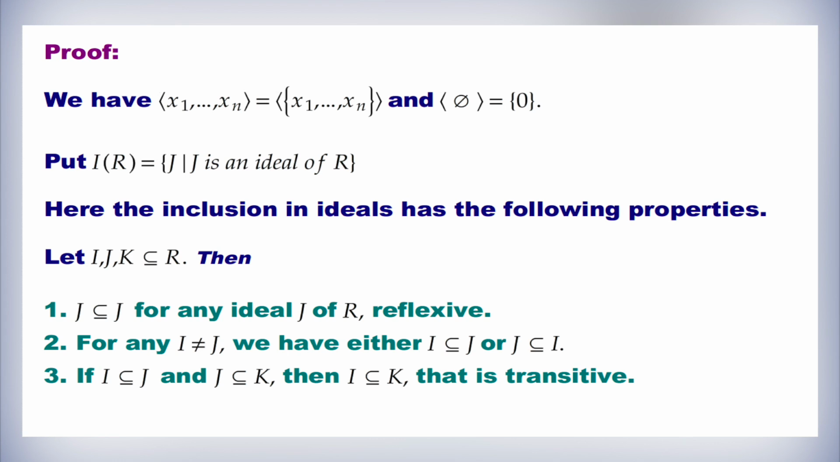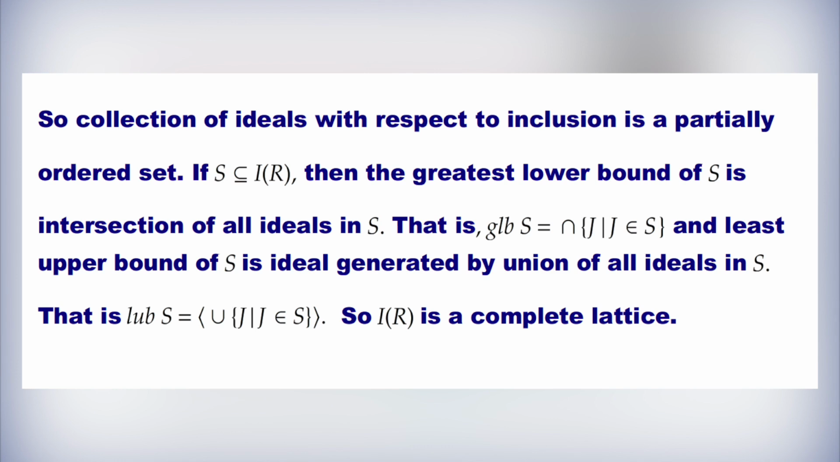Here the inclusion in ideals has the following properties. Let I, J, K be subsets of R. Number 1, J is a subset of J for any ideal J of R, and therefore the reflexive property holds. Number 2, for any I not equal to J, we have either I is a subset of J or J is a subset of I. Number 3, if I is a subset of J and J is a subset of K, then I is also a subset of K, therefore the transitive property also holds. So, the collection of ideals with respect to inclusion is a partially ordered set.